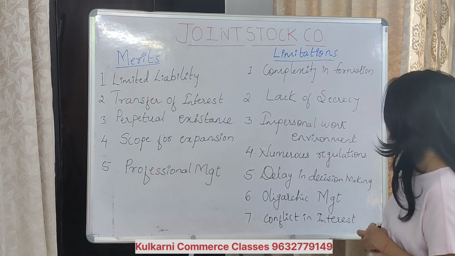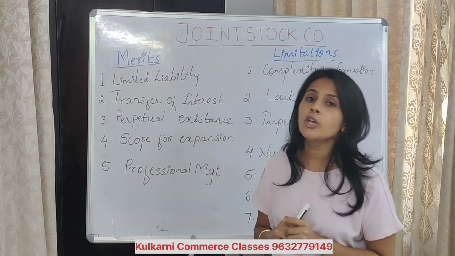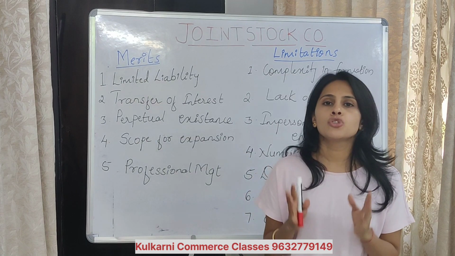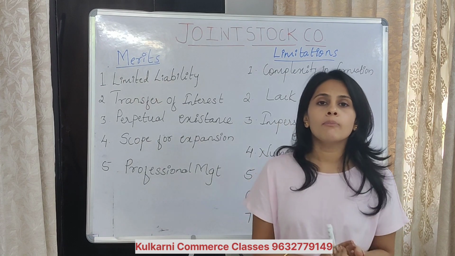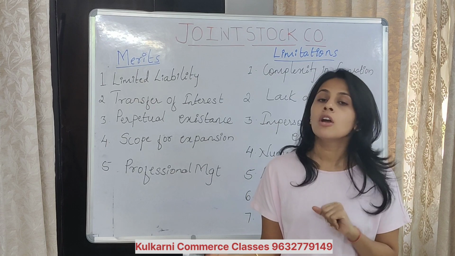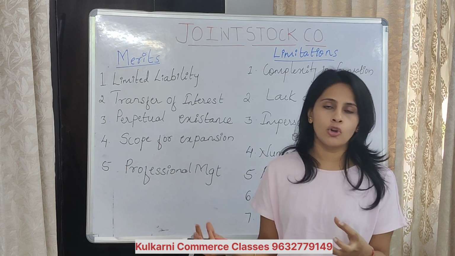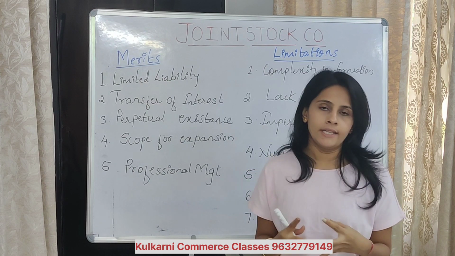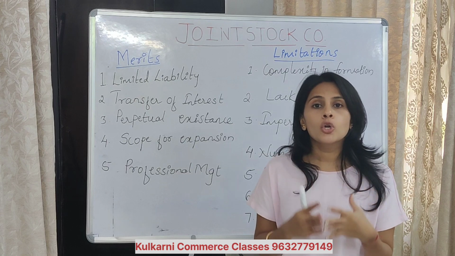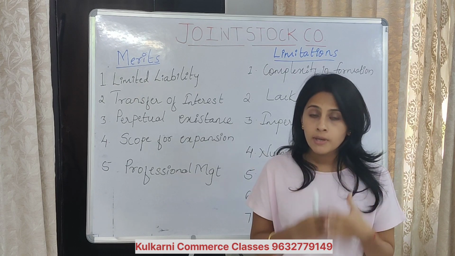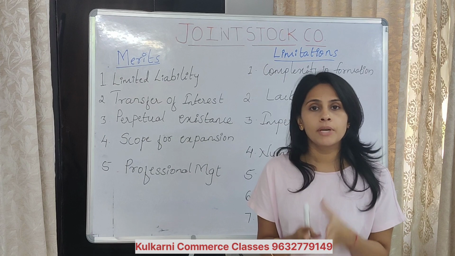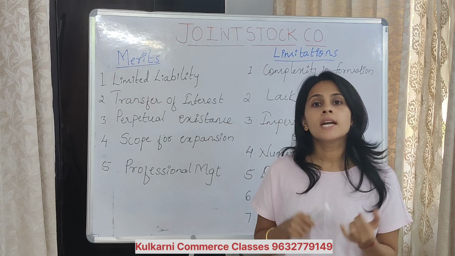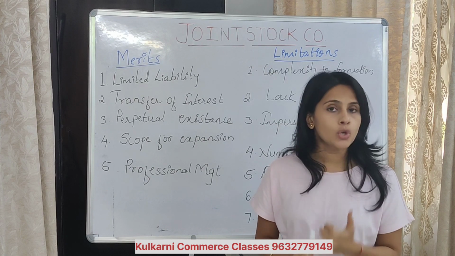Okay. Next point is numerous regulations. What do you mean by numerous regulations? A number of rules and regulations are involved in a joint stock company, from incorporation to winding up. From the day of registration to liquidation of the company, you have to undergo lots of legal formalities. First of all, you have to prepare documents and take permission. Then you have to register your company under the Companies Act 2013. Taxation and other formalities are also involved here.